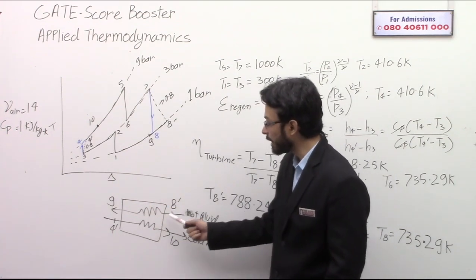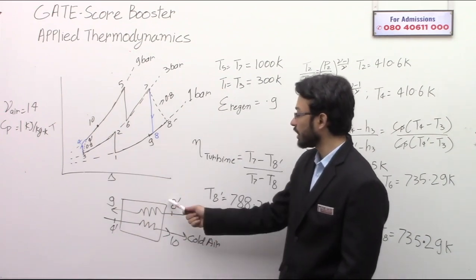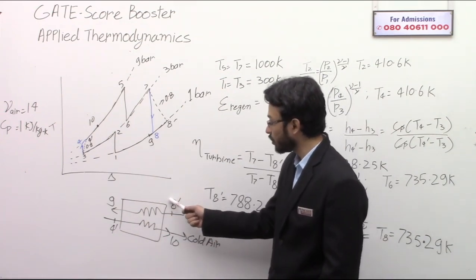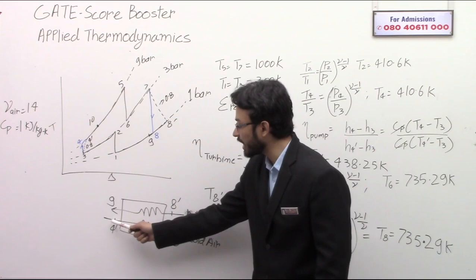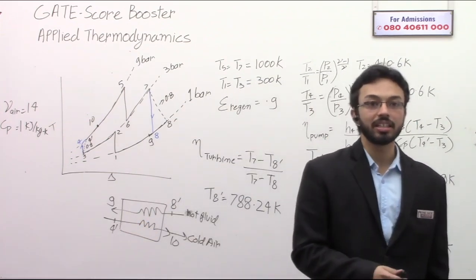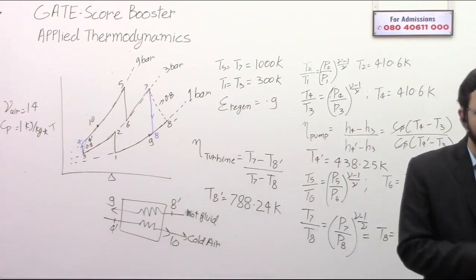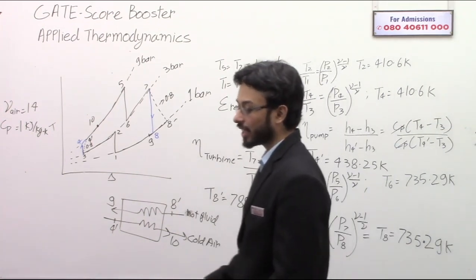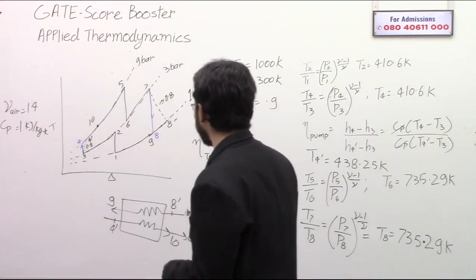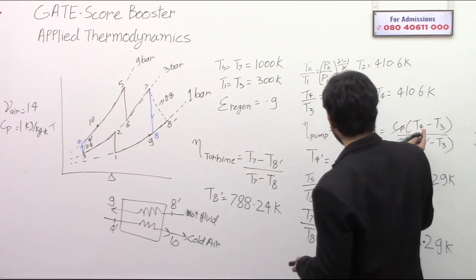So the high temperature air is losing heat and the cold temperature air is gaining heat. It is losing heat, so temperature is reduced from 8 dash to 9. This is gaining heat, so temperature is increased from 4 dash to 10. This is what the regenerator does. Now comes the effectiveness of the regenerator. Effectiveness is basically how effectively it can heat up the cold fluid. Okay, so let's see that.